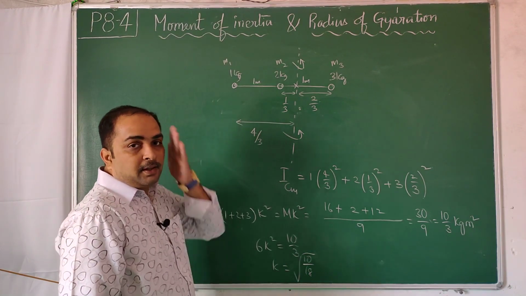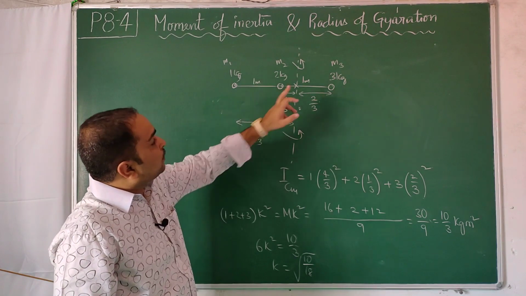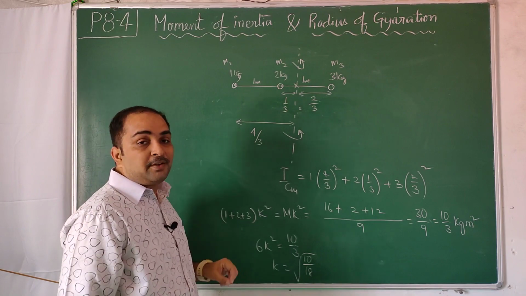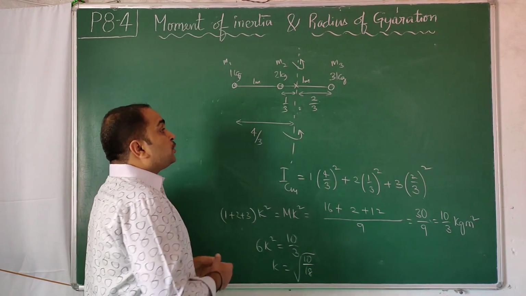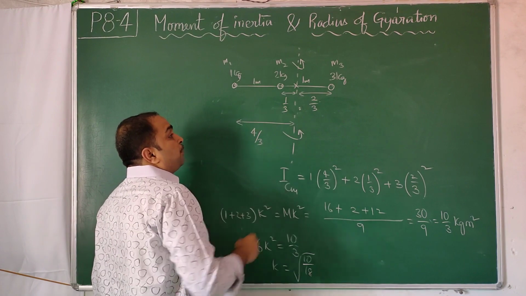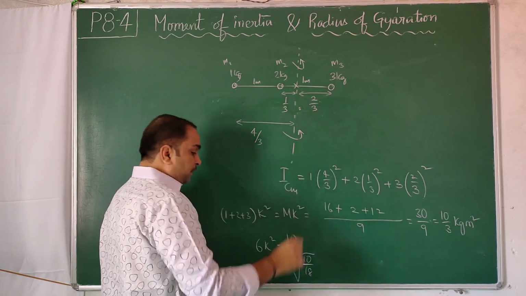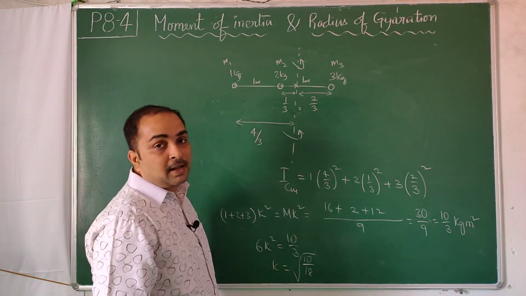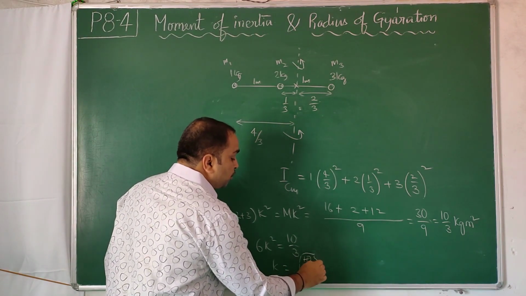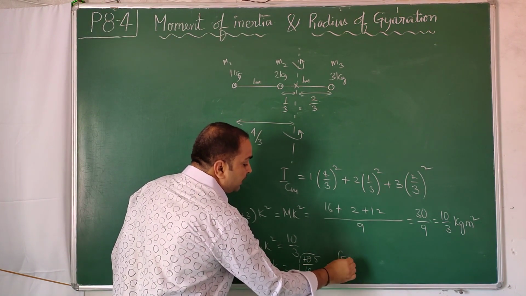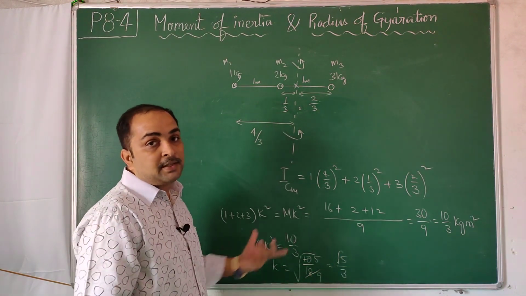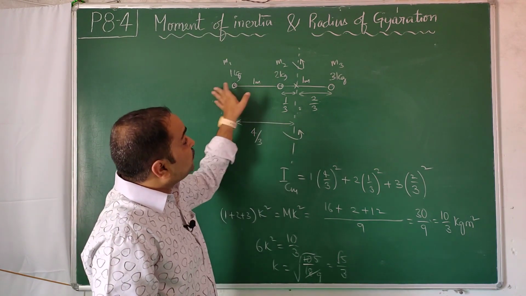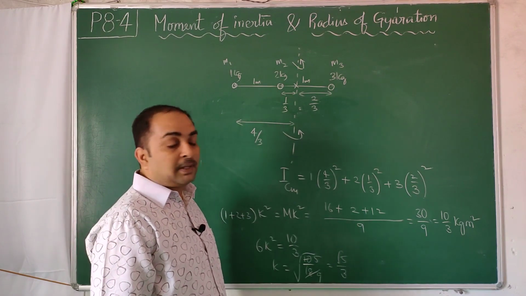You can simplify it. So these three masses are kept at three different distances. One is kept at a distance of 1 by 3, another at a distance of 2 by 3, and another at a distance of 4 by 3 from the center of mass. Now which should I take as authentic? Shall I take this distance to be important, or this distance, or this distance? None of them. The new distance you are going to calculate, root 10 by 18, you can write as root 5 by 9, root 5 by 3. That is a distance called radius of gyration. That's the average distance where all the three masses are being kept.